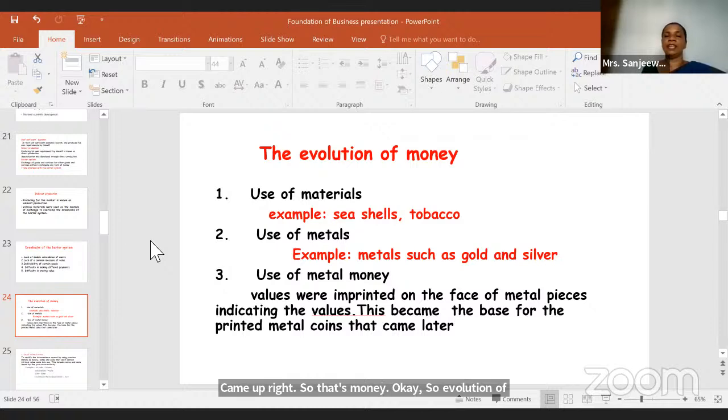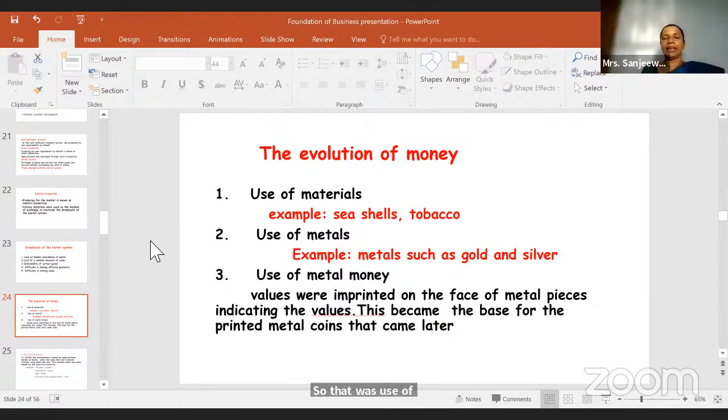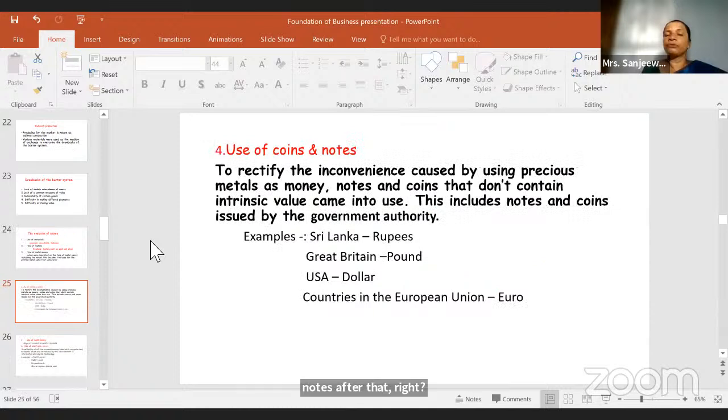What was the first thing they used? They used materials such as seashells, tobacco. That was the first stage. Second one, they used some metals, such as gold and silver, right? In ancient times, gold coins, silver coins. Then third one, use of metallic money. The values were imprinted on the face of the metal piece. So that was use of metal money. Then after that, they used coins and notes, right?